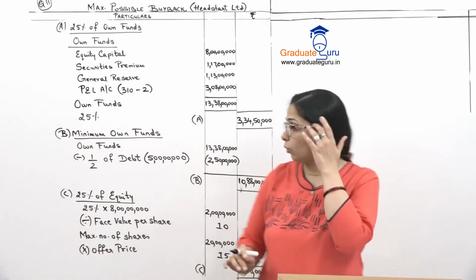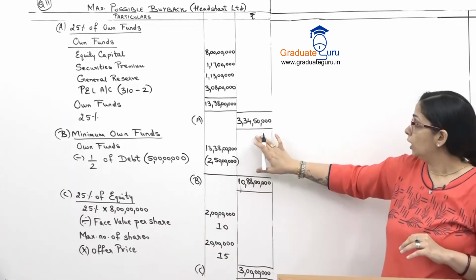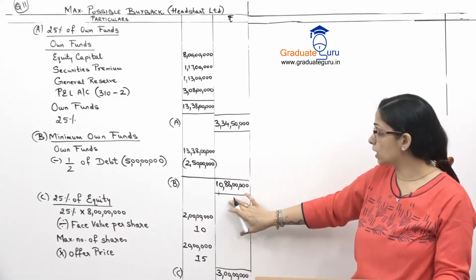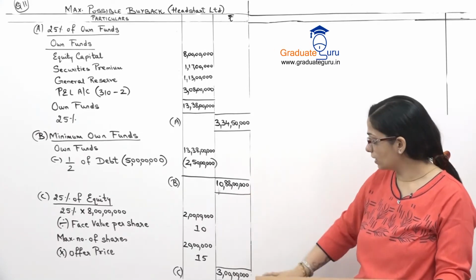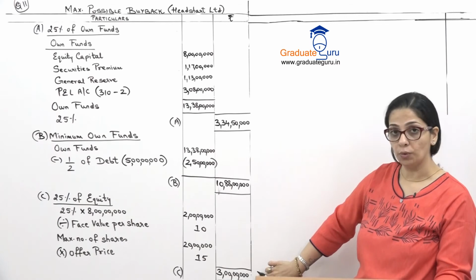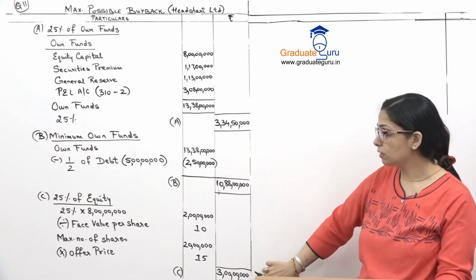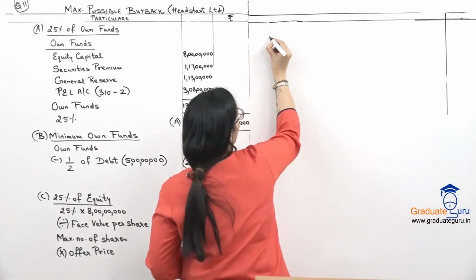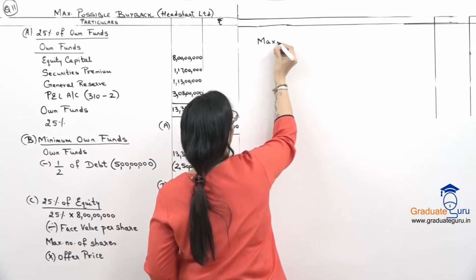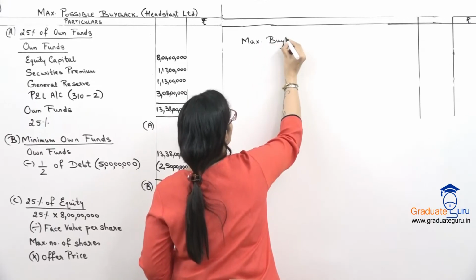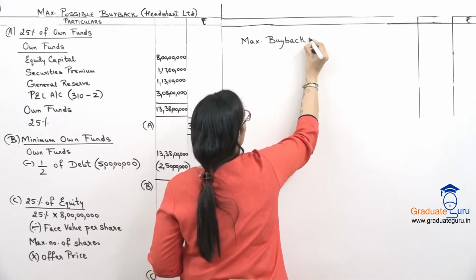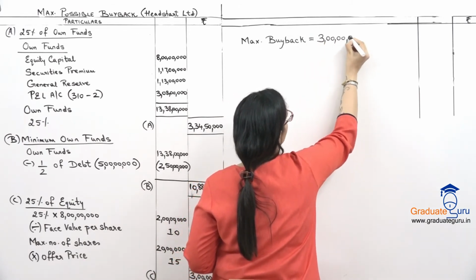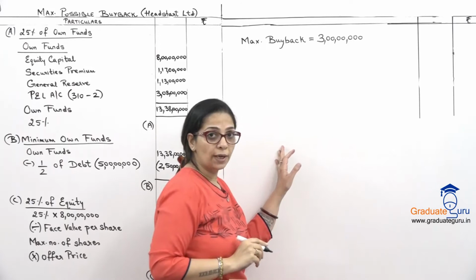Okay. Now we have three amounts. This is 3 crore 34 lakh 50,000. This is 10 crore 88 lakhs. And this is 3 crore. Right? The least amount is the third one, C, 3 crore. So, my maximum possible buyback will be the least amount, which is 3 crore. Okay.